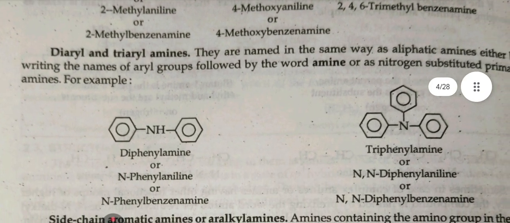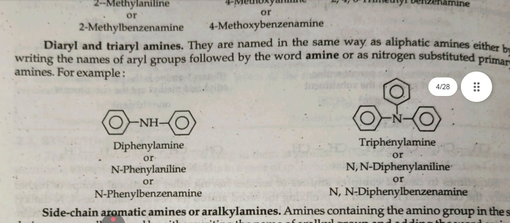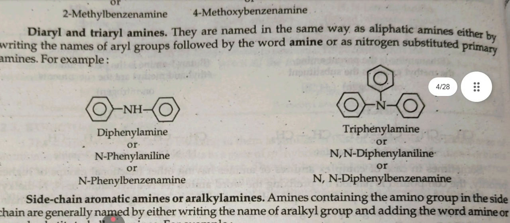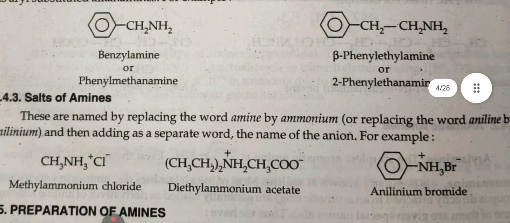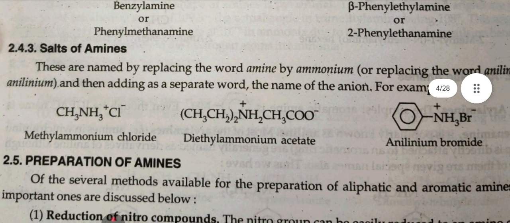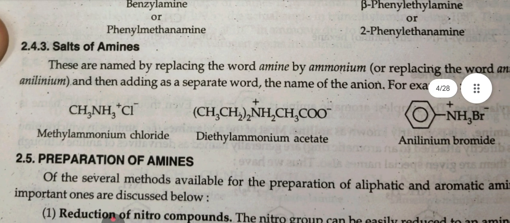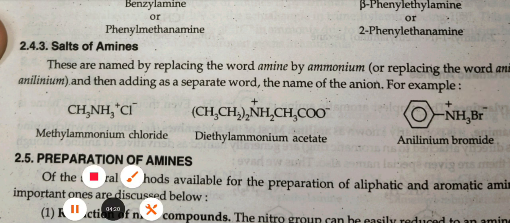Diaryl or triaryl amines. These are named in the same way as aliphatic amines, either by writing the names of aryl groups followed by the word amine or as nitrogen substituted primary amines. Side chain aromatic amines. Salts of amines. These are named by replacing the word amine by ammonium or replacing the word aniline by anilinium and then adding as a separate word the name of the anion. For example, methyl ammonium chloride, diethyl ammonium acetate, anilinium bromide.